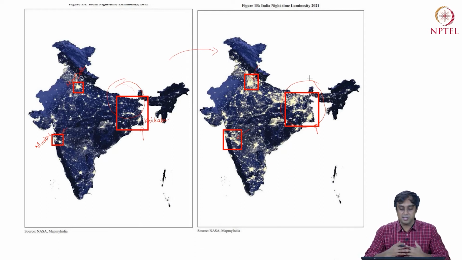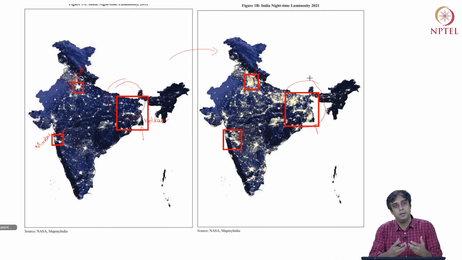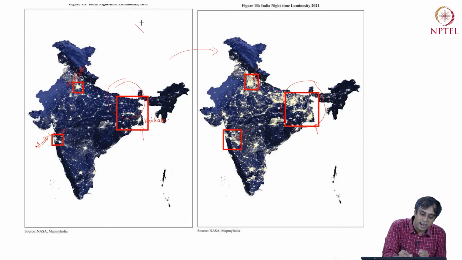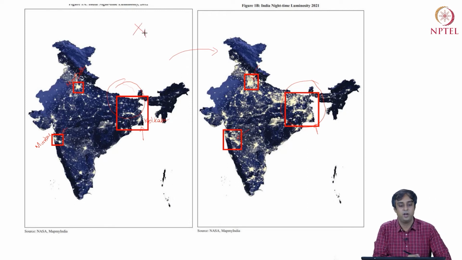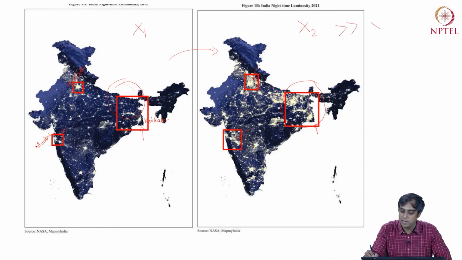So spatial statistics is powerful in the sense of not only telling us what has happened, how much it has happened, but it is also telling us where it has happened really, okay? So if I were to tell you, okay, the nightlight luminosity was x1 in 2012, it was x2 in 2021, and x2 was quite large as compared to x1. But then where has this increase come from?